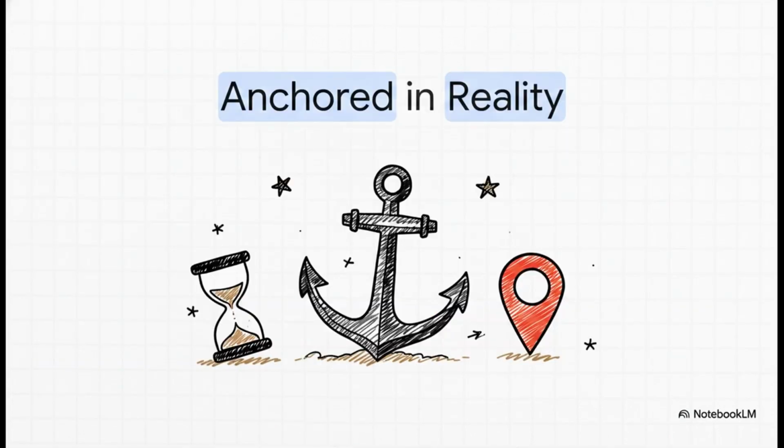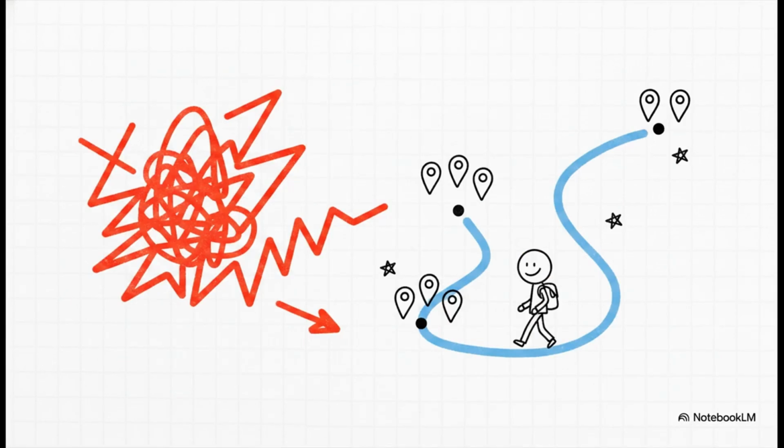Section 3, anchored in reality, time and space. To make this full loop work seamlessly, Traveler relies on two massive technical constraints that almost all other apps completely ignore. The first constraint is walkability. Here, walkability is a first-class priority, not an afterthought. Instead of giving you this crazy zigzag postcard itinerary that bounces you wildly across town, Traveler clusters your stops. Each leg of your journey is bounded by a strict walk time cap. It guarantees that the route it gives you is actually physically pleasant to walk.